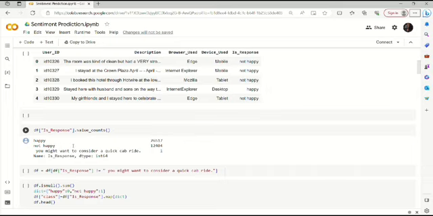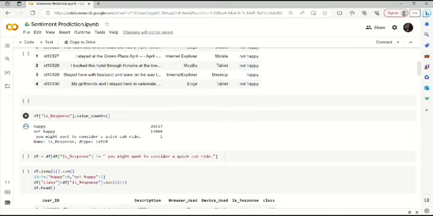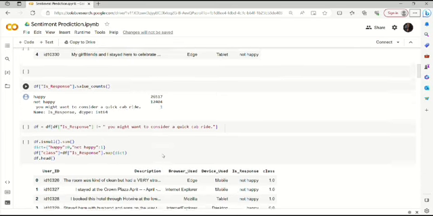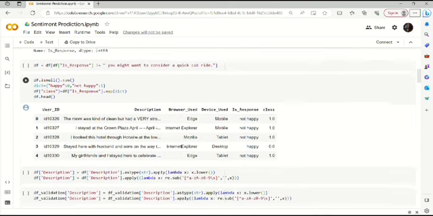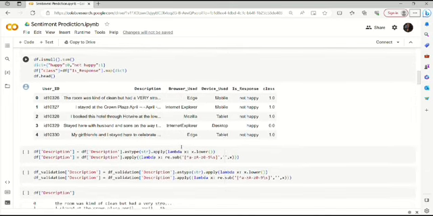Now we are mapping happy and not happy as zeros and ones. We know that machine learning cannot understand categorical data, so we are converting them to an integer data type. After that, we are converting all the text into lowercase, and we are substituting any special characters and numbers as empty space. And now we are describing it to check if everything is converted properly.